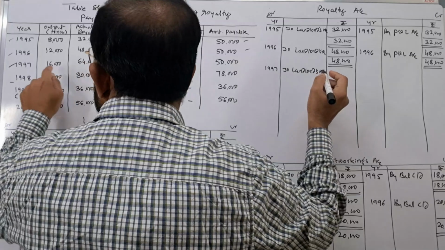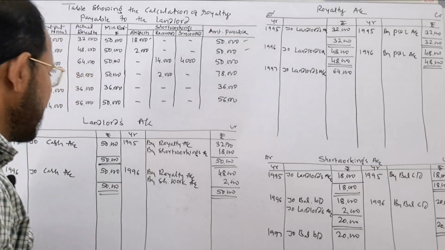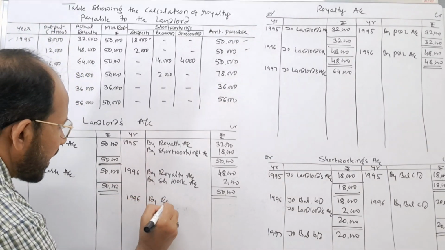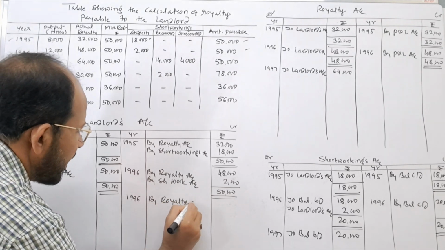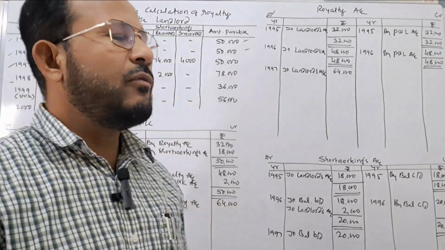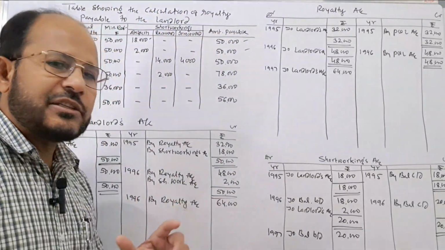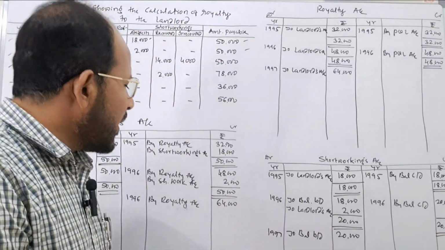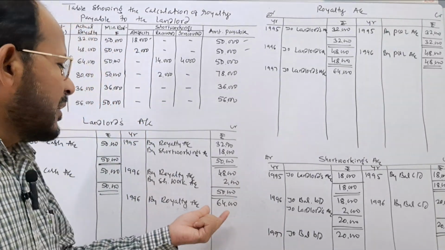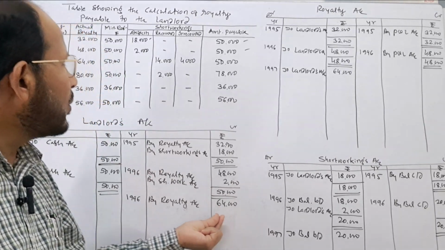What is the amount of actual royalty in the third year? 64,000. The same amount I write here 1996 by royalty account, rupees 64,000. This is the entry when the royalty is payable. Next one is when the payment is made to the landlord. We are not going to pay rupees 64,000 to the landlord. Why? Because whatever the excess royalty is there, rupees 14,000, that we have recovered.